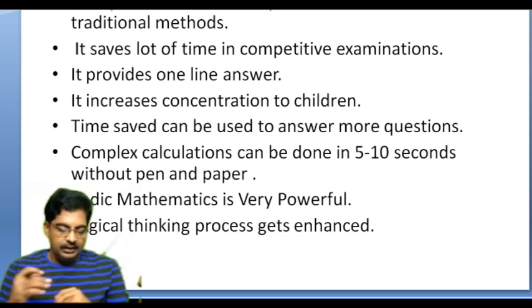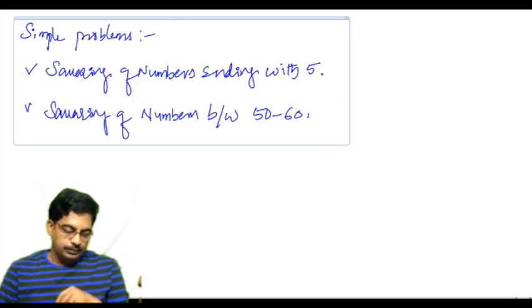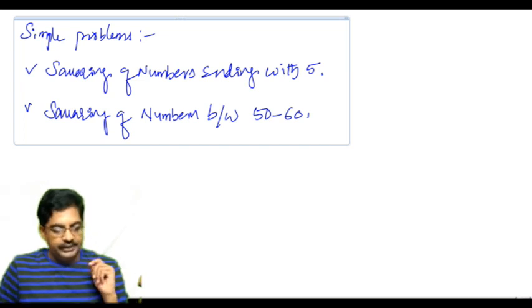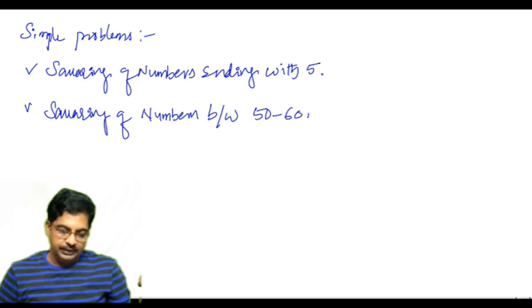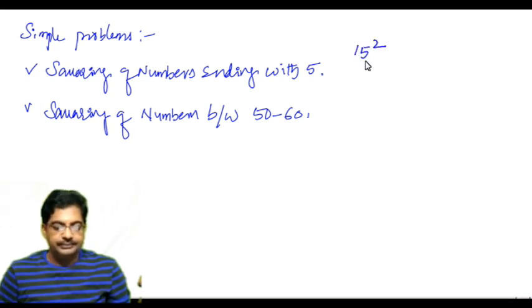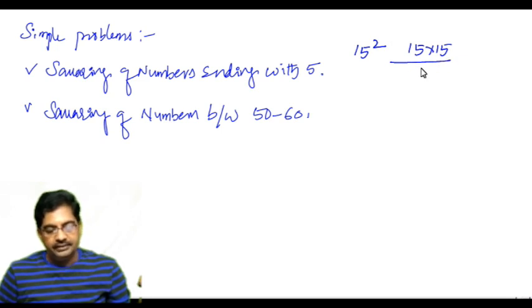Methods. Today I would like to take two examples. One is squaring of numbers ending with 5. Suppose somebody asks you to find the square of 15, then what will you do? 15 into 15, then you will multiply this 5 with 15.